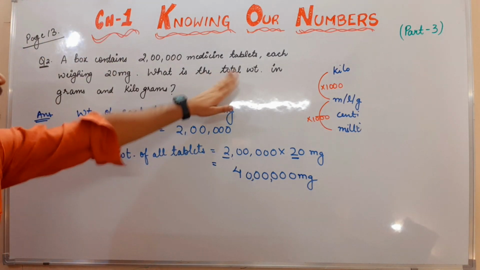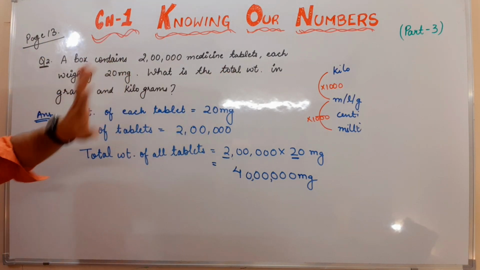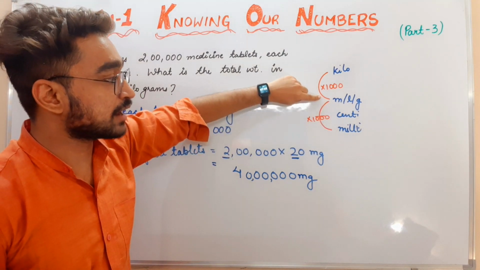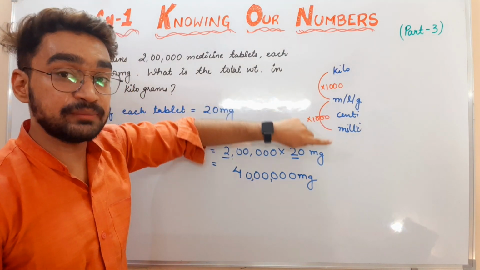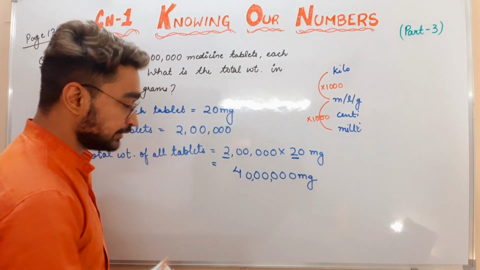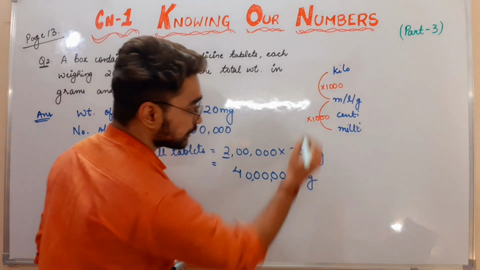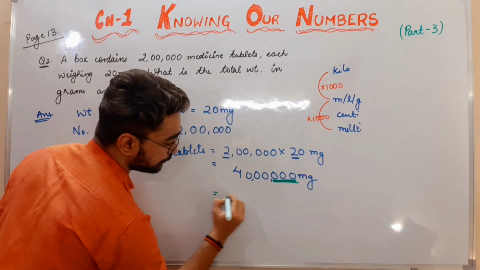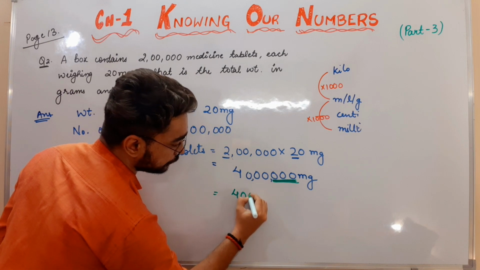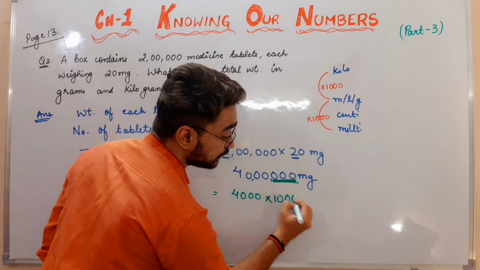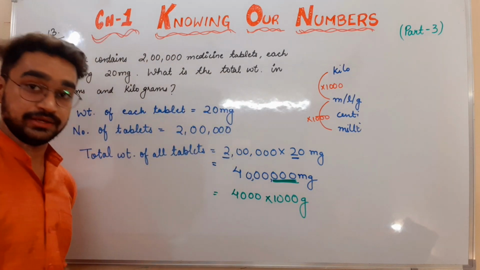But the question is asking us to find out in grams and kilograms. See, in 1 gram, how many milligrams are there? 1000 are there. So if I am saying that 1000 means 3 zeros, I can say that it will be 4000 into 1000 milligrams, right?